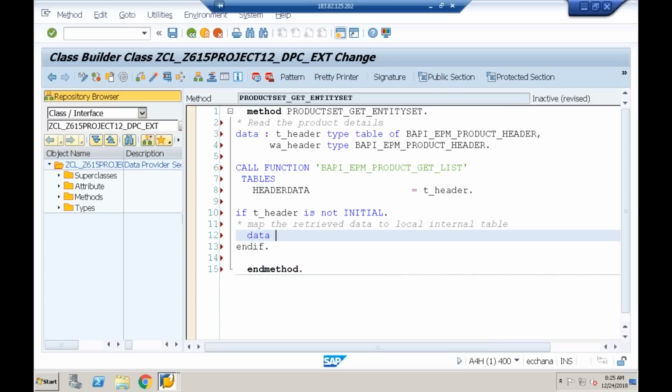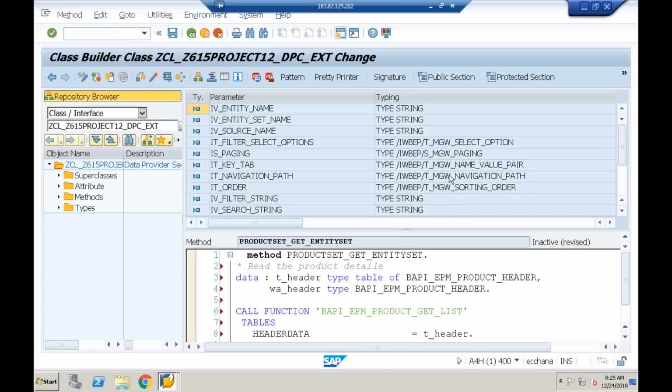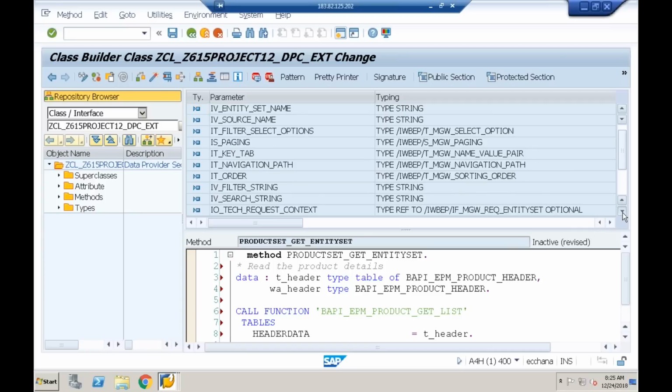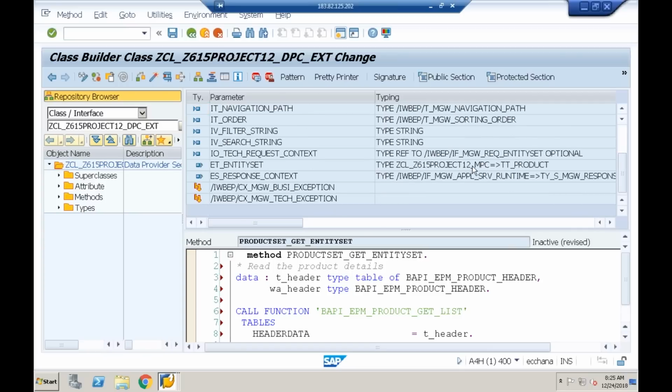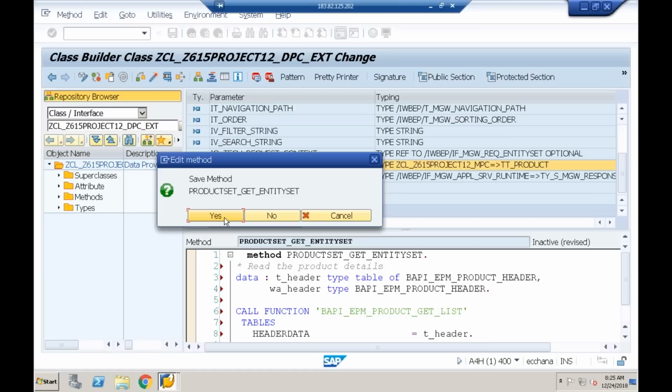So I'll say data lt underscore entity set, data lt underscore entity set type. Let me refer to this. Yeah, refer to that only.